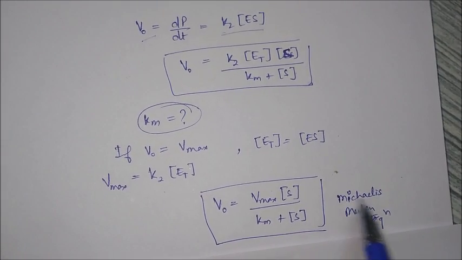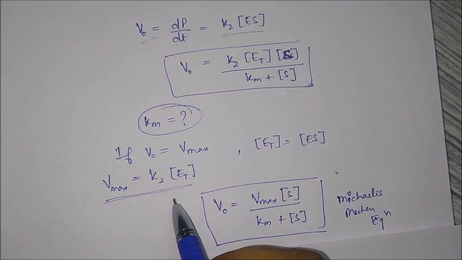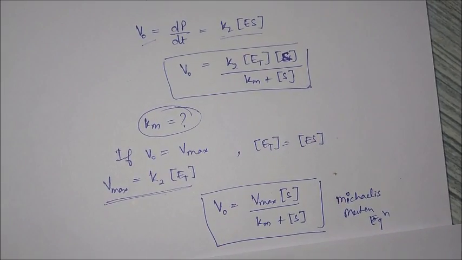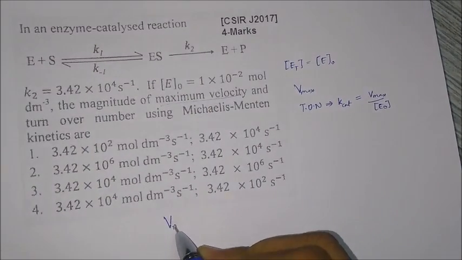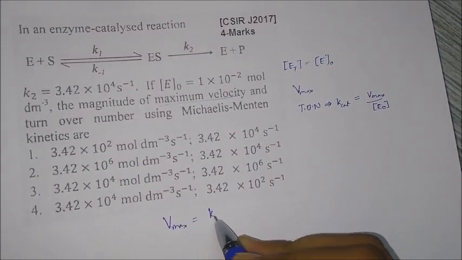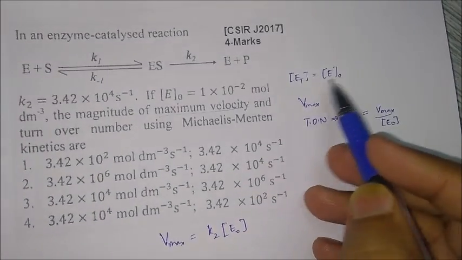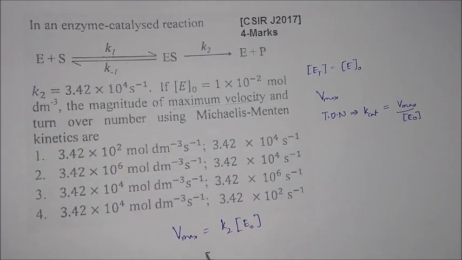The condition for this was that V max is equal to K2 into ET. So for this reaction we will write V max is equal to K2 into, instead of ET, E naught, because I told you both of them are the same. Both of the values are given in the question, just put those values.